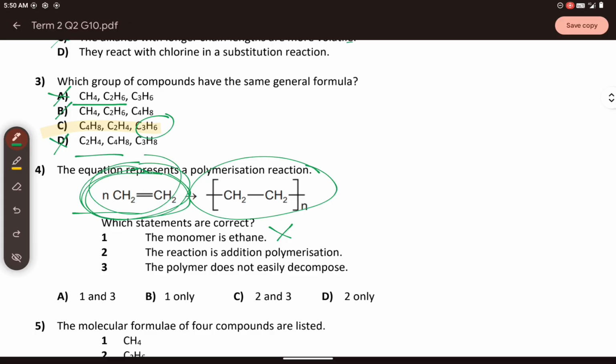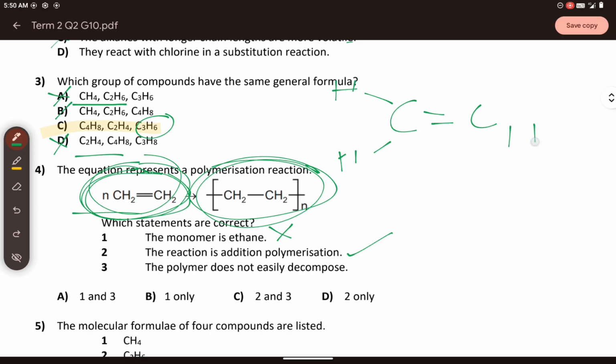Statement 2, is it correct or wrong? It is correct. Why is it correct? It says the reaction is addition polymerization. Remember that the polymer formed here, which is also known as polyethylene, is very stable and does not easily decompose. So when that happens, this is addition polymerization. What happens here? Initially, you have the double bond, right? Let me draw the structure. Your bond looks like this.